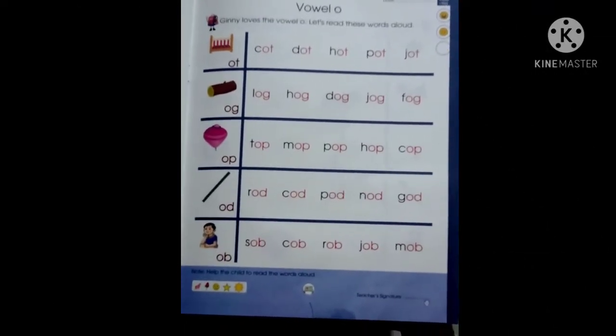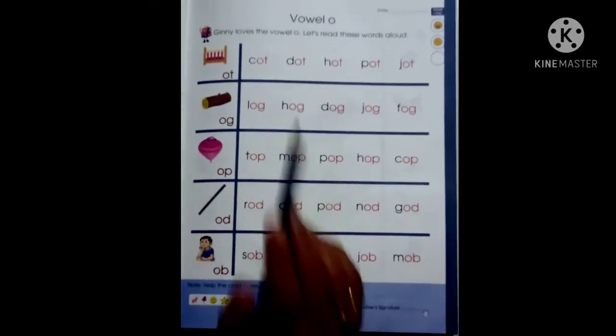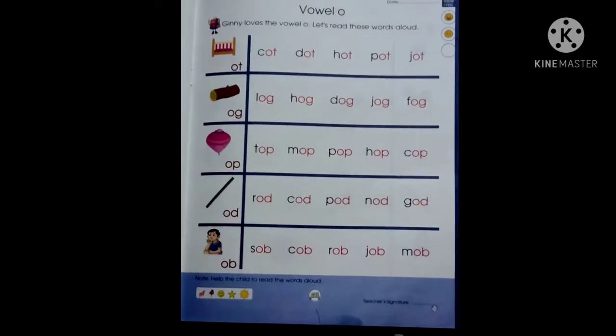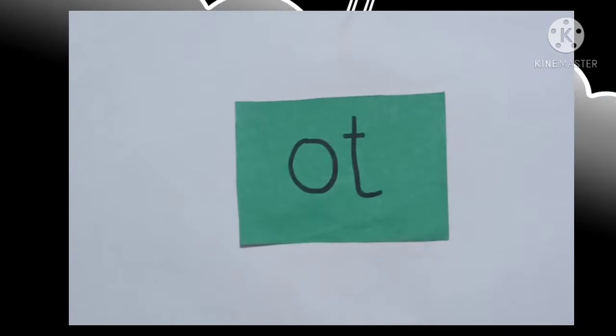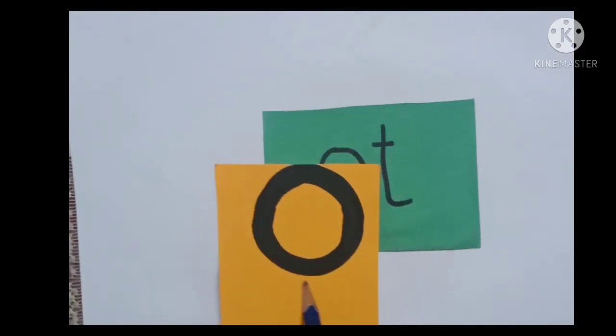Children, we have learned A sound words. We have learned E sound words. We have learned I sound words. And it's time to learn O sound words. So, let's get started. Children, in your English course book, page number 59, vowel O and O sounds are given. So, let's learn some O sound words.